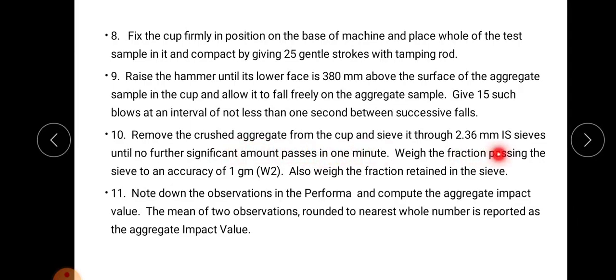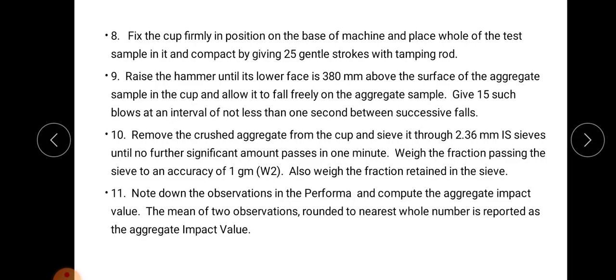After crushing is over, remove the crushed aggregate from the cup and sieve it through a 2.36 mm IS sieve. The sample which passes the 2.36 mm IS sieve is weighed, and the aggregate impact value is the ratio between the weight of the aggregate passing the 2.36 mm IS sieve and the total weight of the sample. So that is the aggregate impact value. This is the procedure for the experiment to find the aggregate impact value.